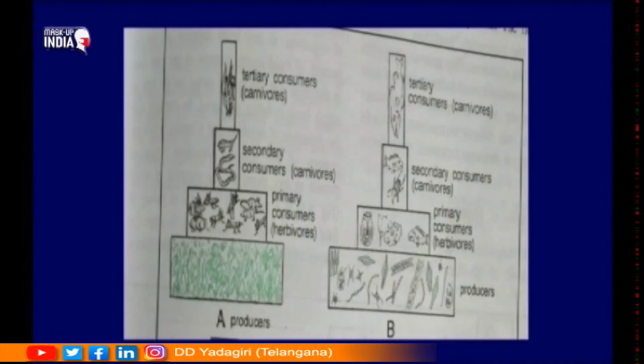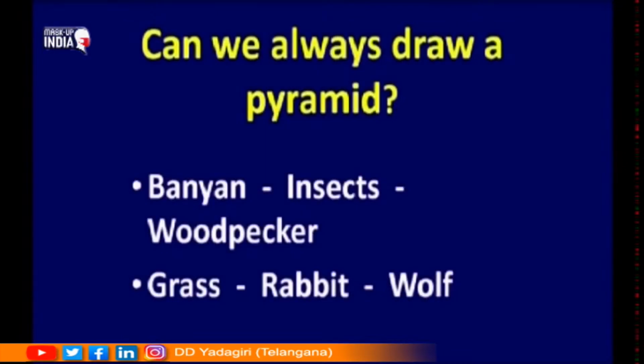The base is large, producers, and as you keep going up, the number of the organisms keeps on decreasing, size keeps on increasing. Now, let us look at these two particular examples.